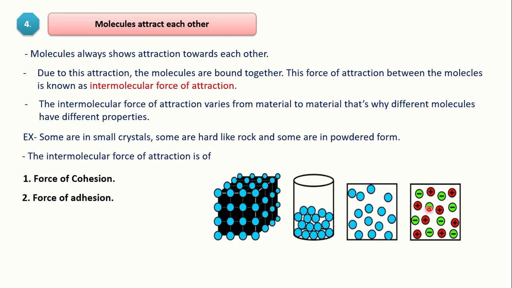So again, with this figure, I will explain what the intermolecular force of attraction is. Here are two molecules. The force by which they are bound together, connected with each other, is called the force of attraction. Both molecules are connected with each other. They have a force of attraction in between these two molecules. That is called the intermolecular force of attraction, meaning they have attraction between two consecutive molecules.